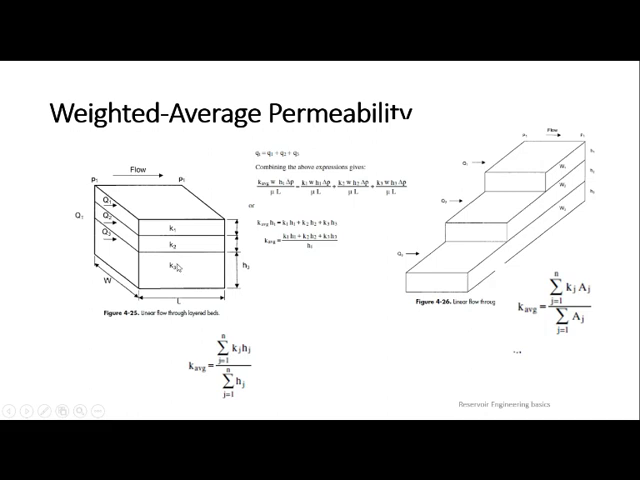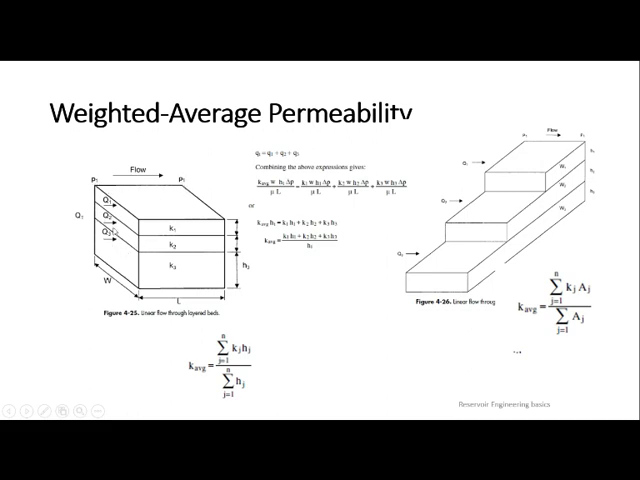So K1, K2, K3 are different, but the length is the same. L and W are the same. Thickness of each layer is H3, H2, H1, and flow is happening with the pressure difference of P1 to P2. There is a mistake here, it is P2. So P1 to P2, because the arrow is showing from this side, so this will be P1 and this is P2.